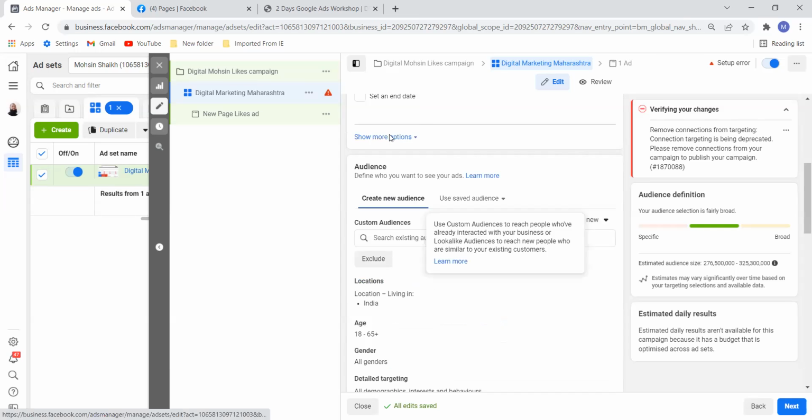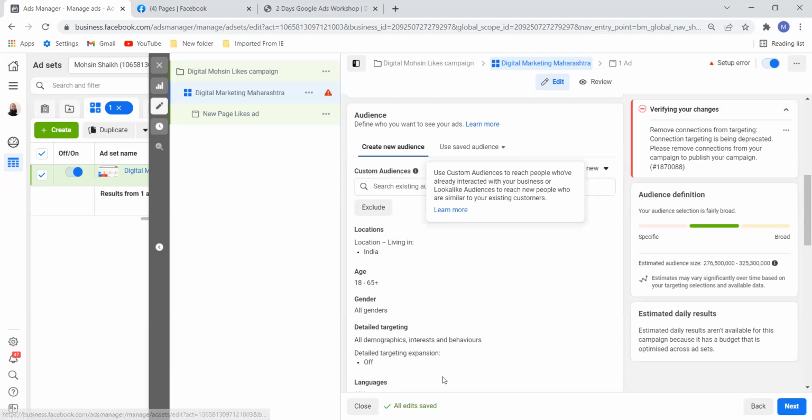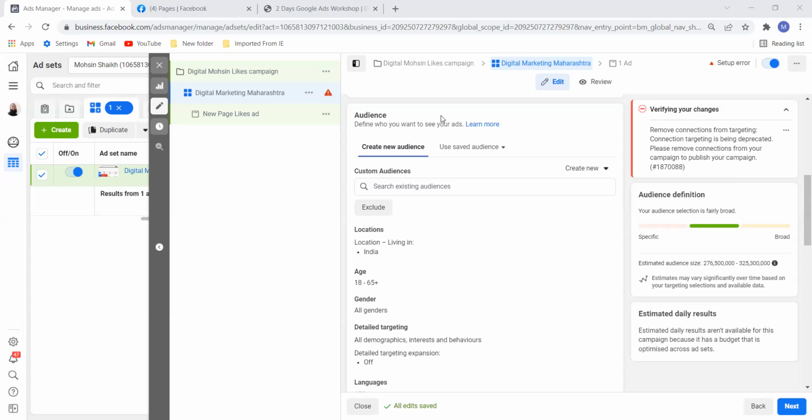Now, this is very important, audience, okay? Because audience is where everything is there. Everything depends upon audience. Even if your ad is not good, but if you are targeting the right audience, definitely you will get results. But if your ad is so good, an excellent ad, but if you are targeting wrong people, your ad will not work.